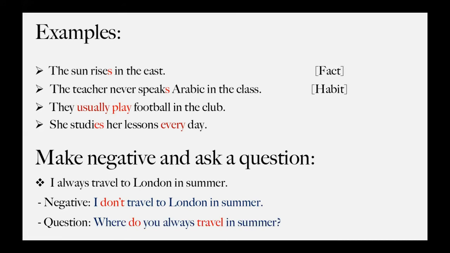So for asking a question, we have several steps. The first step is that you have to think what you want to ask about. You have to read your sentence again and think what you want to ask about. Do you want to ask about a place, or a time or a person, depending on your sentence? Or about an action. So you'll see here we have two things. We have a place and a time.